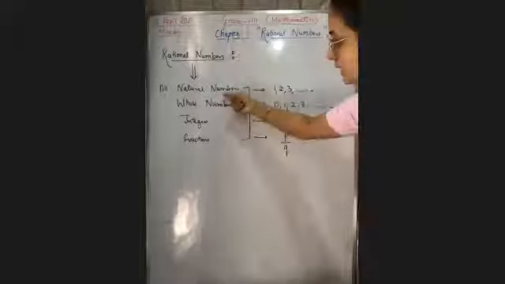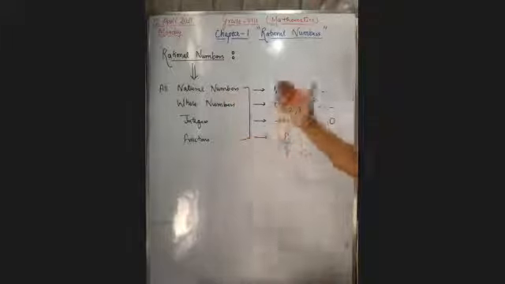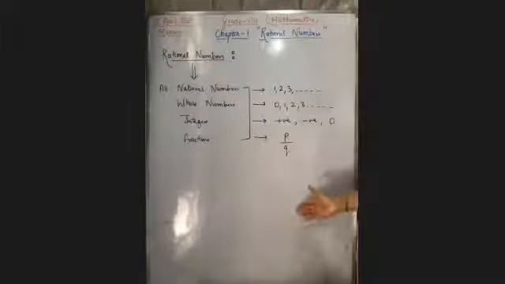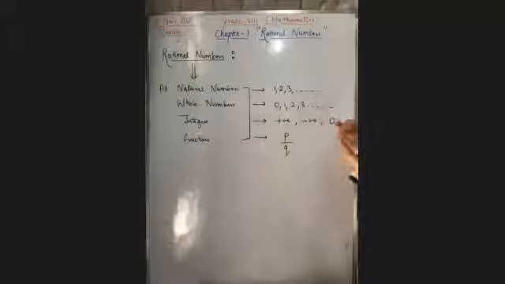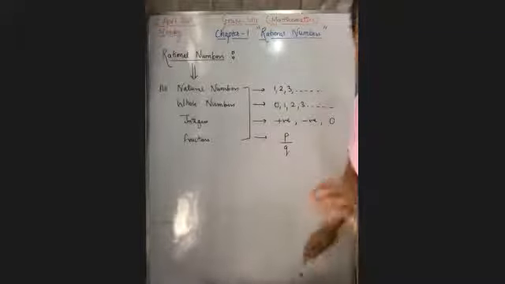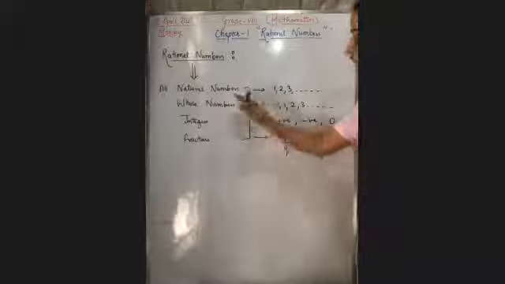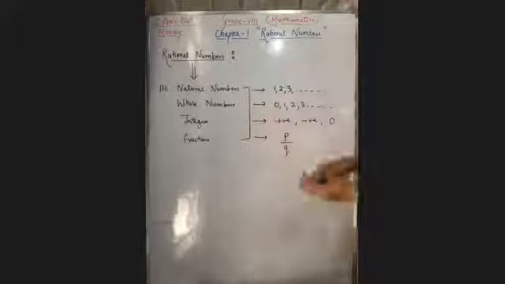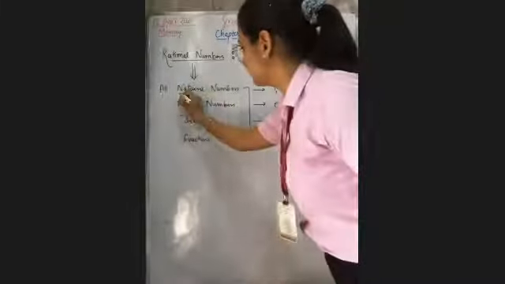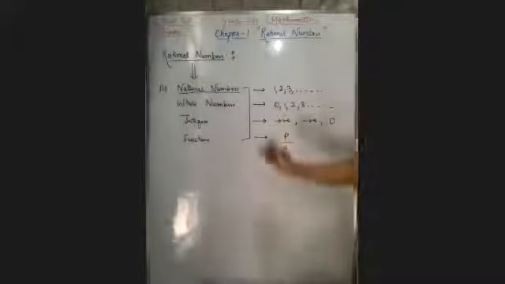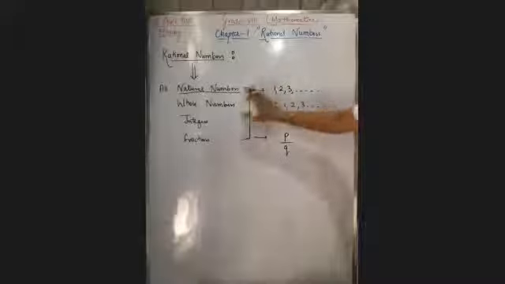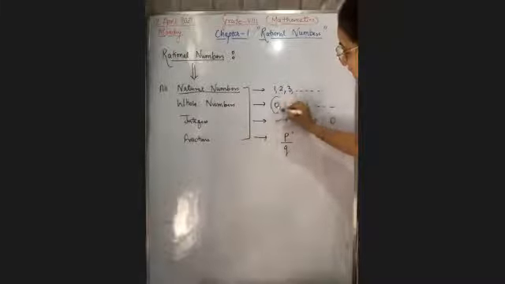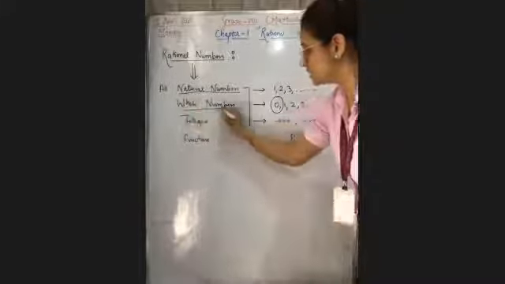What do you mean by the natural numbers that we have done earlier in the grades? Okay. What are natural numbers? All the counting numbers excluding 0. You don't have to include 0. Okay. All the counting numbers are natural numbers. Correct? Now, what do you mean by whole numbers? All the counting numbers, that means all the natural numbers including 0 are whole numbers.